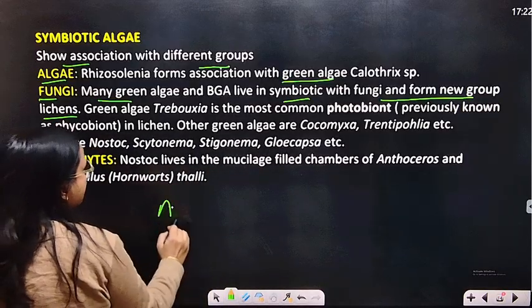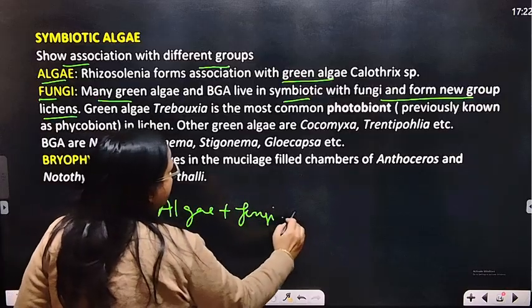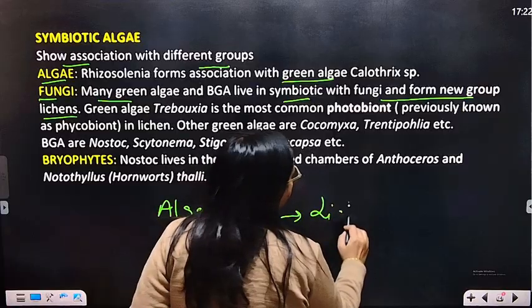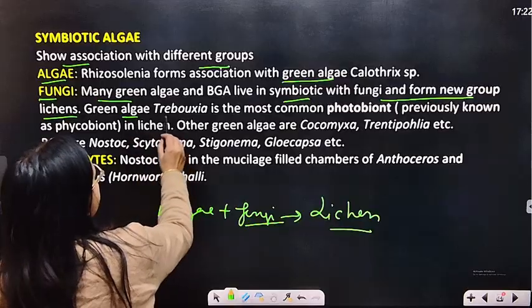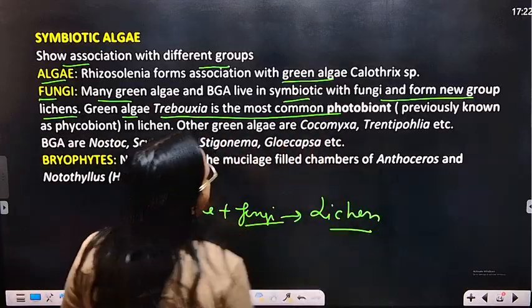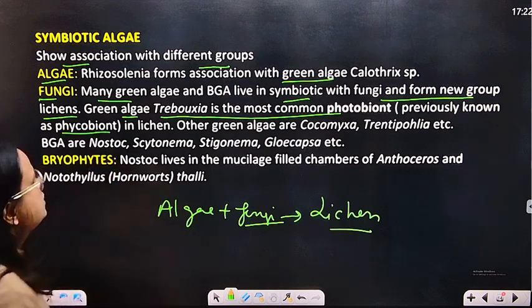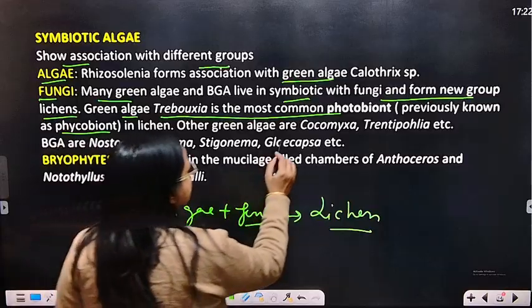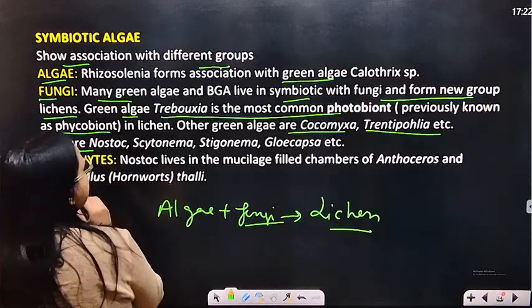Okay, so algae plus fungi, and it is forming what? Lichen. Green algae, Trebouxia, is the most common photobiont. Earlier this was called the phycobiont in lichen, and other green algae are Coccomyxa, Trentepohlia, etc. Blue green algae are Nostoc.